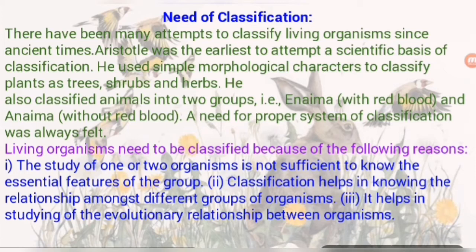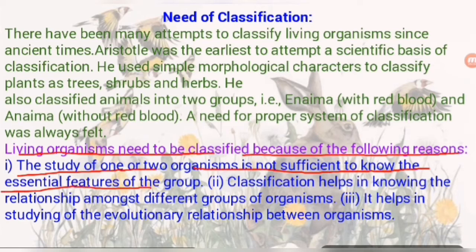That is why another classification system was required. So what is it, and how did new classification emerge? Living organisms need to be classified for the following reasons. The study of one or two organisms is not sufficient to know the essential features of the group.